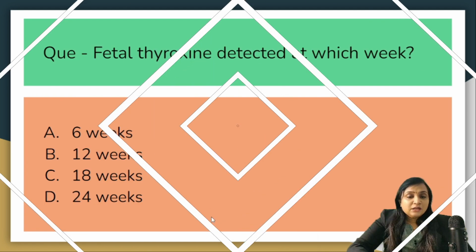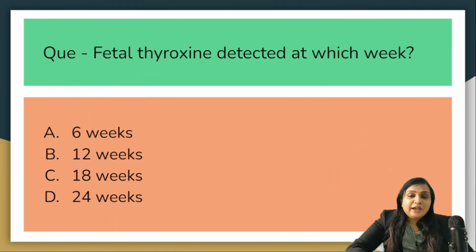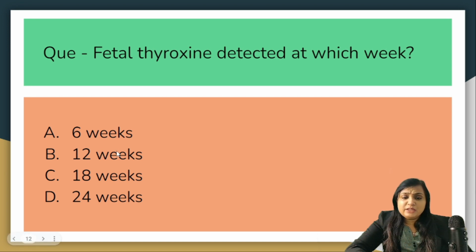It then binds to the receptor. So next question is, fetal thyroxine is detected at which age of gestation? 6th week, 12th week, 18th week or 24th week? The correct answer is 12 weeks.